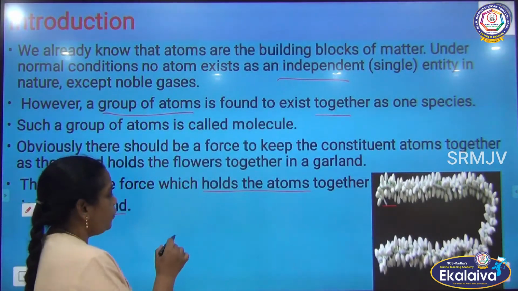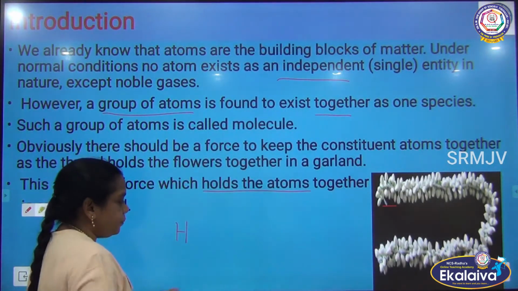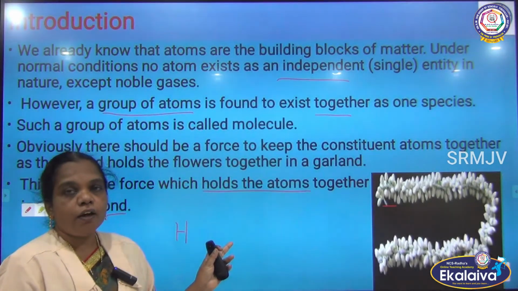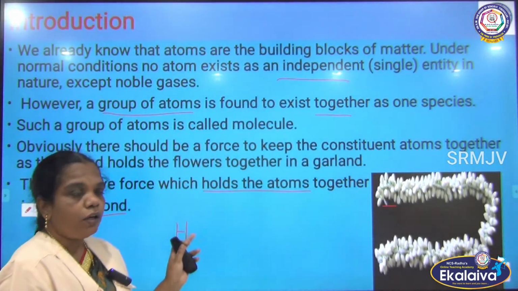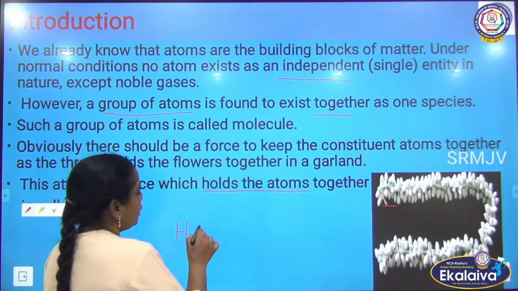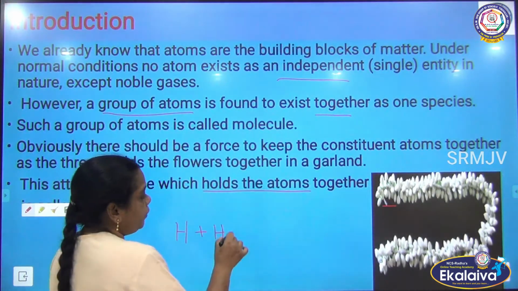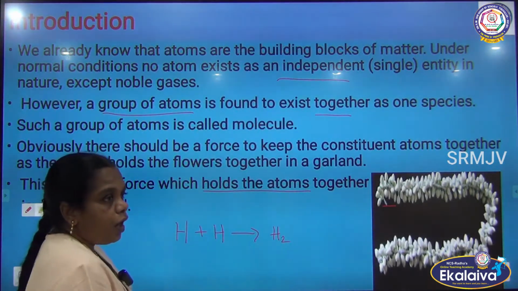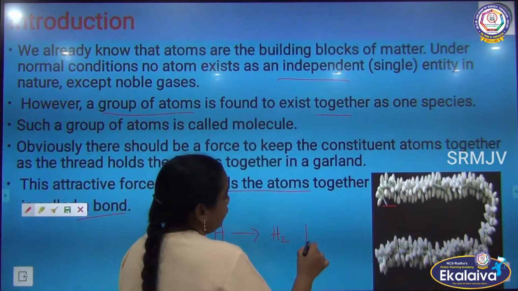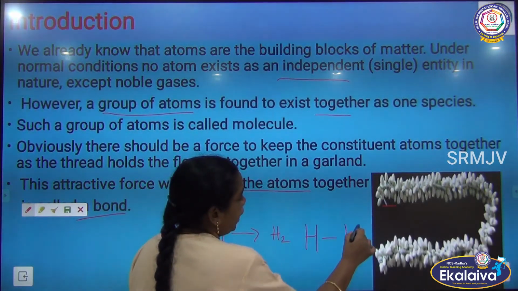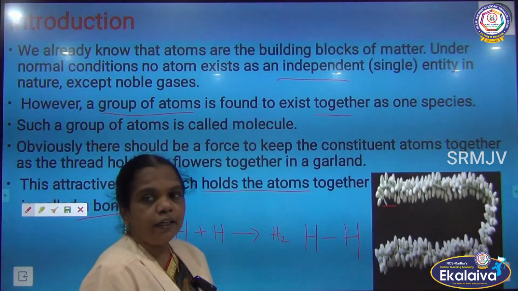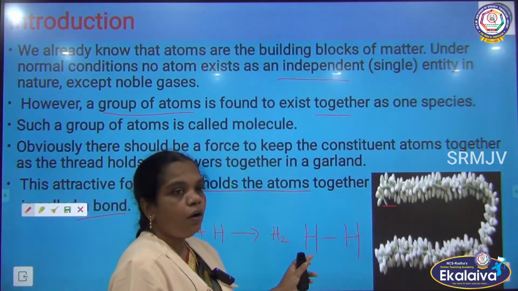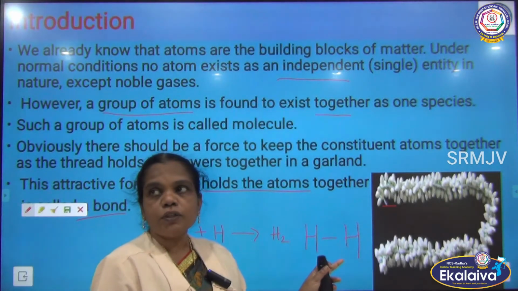For example, the hydrogen atom is not stable. It cannot exist as a hydrogen atom for a long time. If it combines with another hydrogen, it forms what? A hydrogen molecule. How do they combine? By a force of attraction between hydrogen atom and hydrogen atom. By this, molecules or chemical compounds are formed.